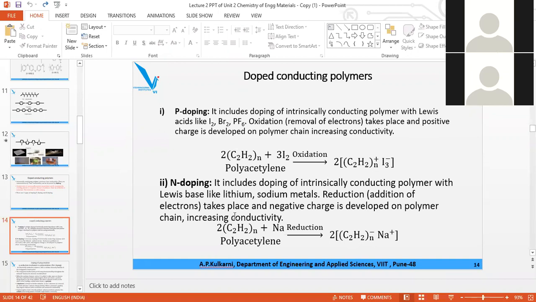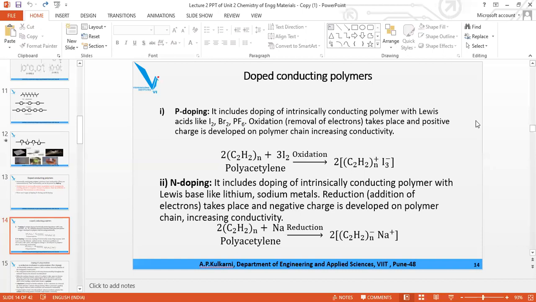Take 1 minute and prepare both the reactions. P doping and N doping reactions are important for MCQ as well as subjective questions. Subjective question means you will be given the half part, either reactant or product. Remaining part you have to write there itself. That is subjective, which means not a long answer question. Objective means you will be given choices. For subjective, suppose only this part is given. This you have to write down correctly. That is subjective, not the long answer question I am saying.